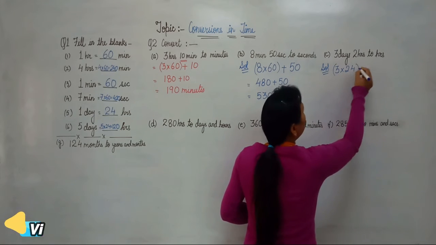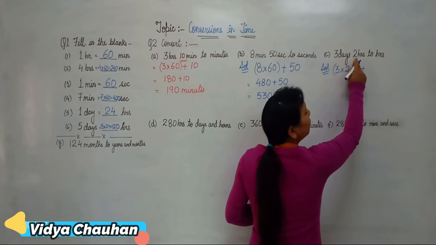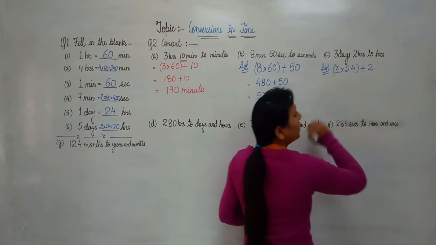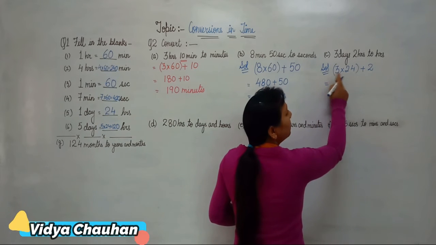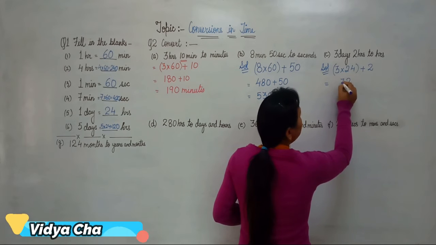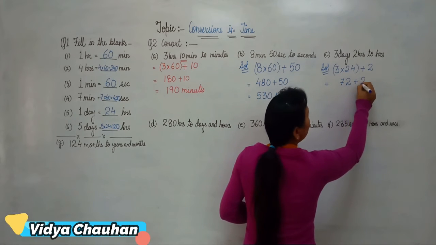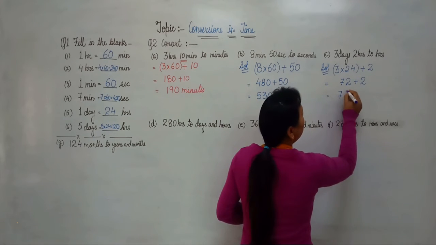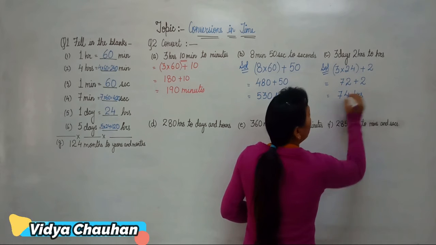So 3 multiplied by 24, plus 2 hours which is already given to us. So let's multiply the terms here. 3 4s are 12, so 72 hours plus 2 will be equal to 74 hours.